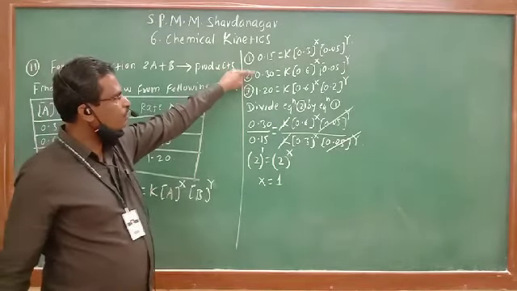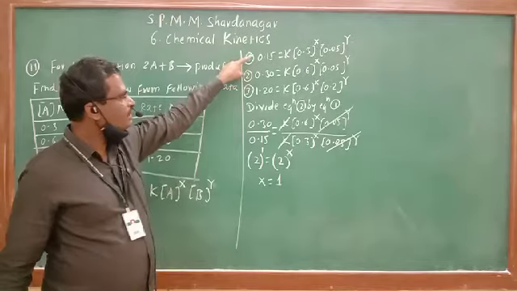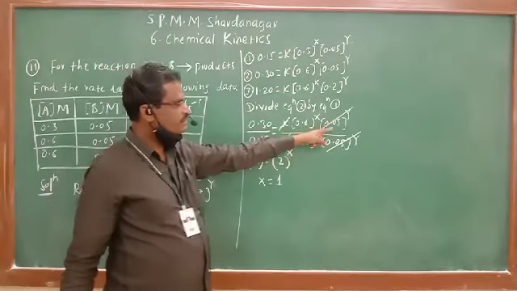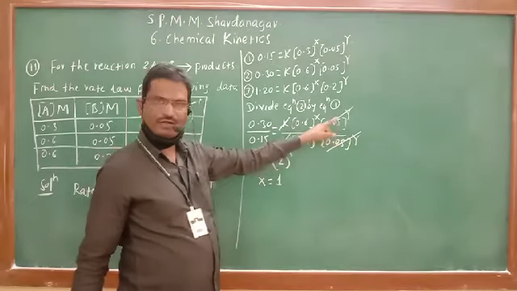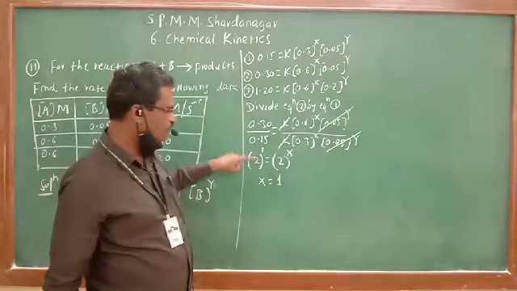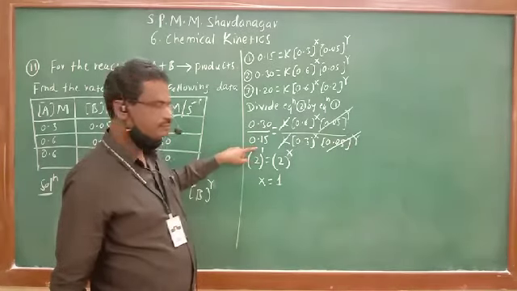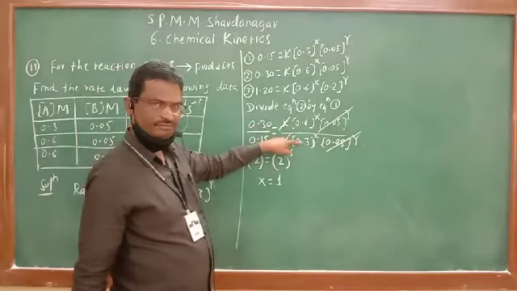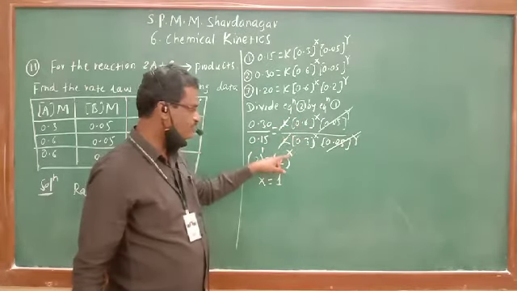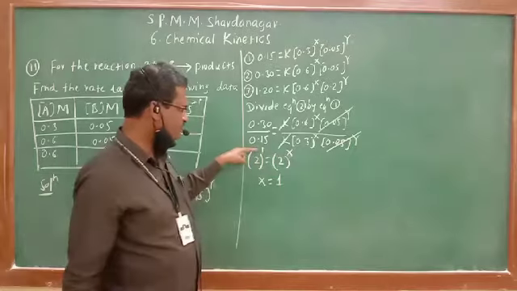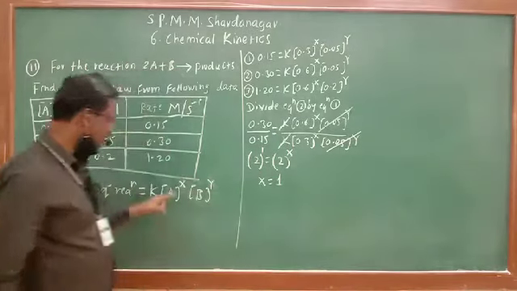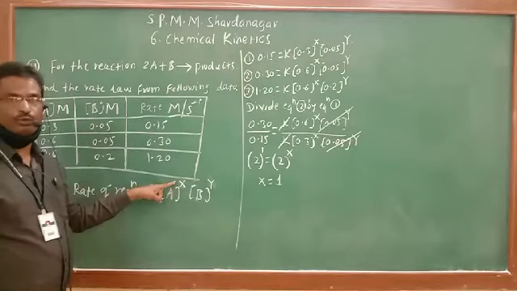Dividing equation 2 by equation 1, left side by left side and right side by right side. This y term at numerator and denominator gets cancelled. 30 divided by 15, 2 means 2 raised to 1. 6 divided by 3 raised to x, that is 6 divided by 3 means 2 raised to x. Therefore x is equal to 1. This is how the value of x we can write as 1.